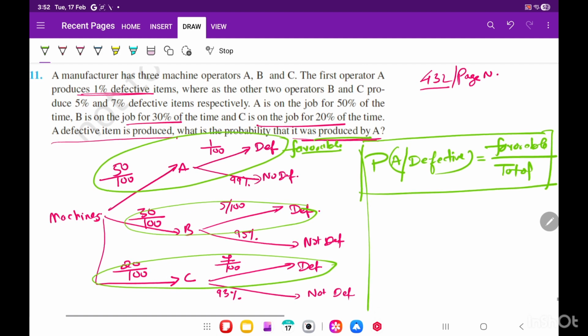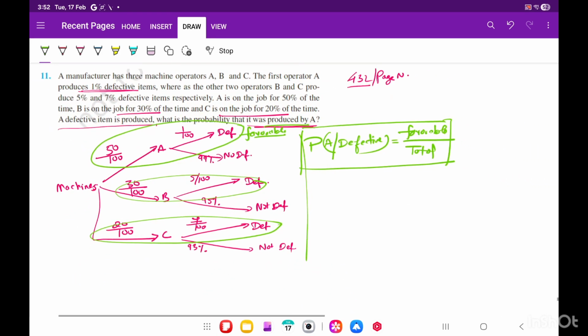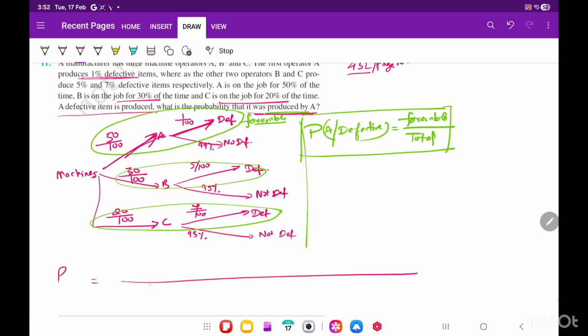So let me try to solve it here. So they are saying defective. So if it is done by the first machine and defective, so what are the chances? 50 by 100 and defective, or second machine and defective, है ना?